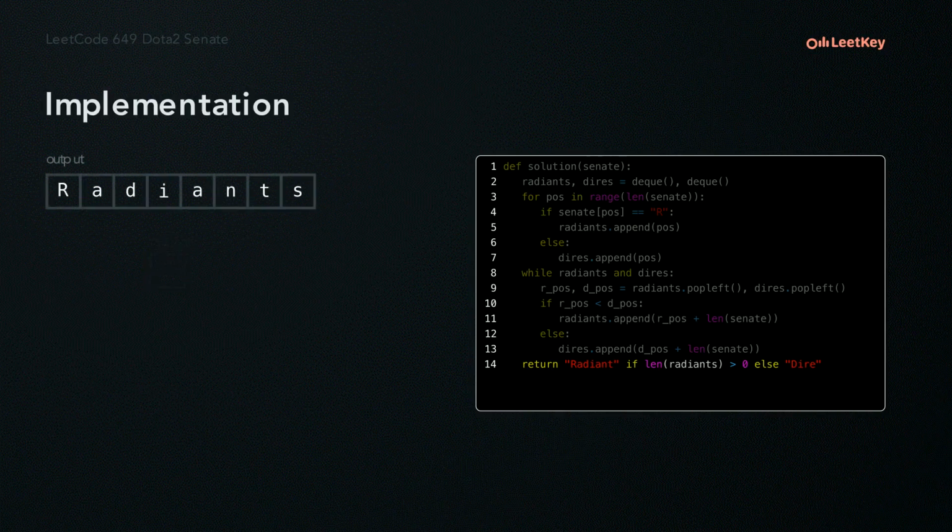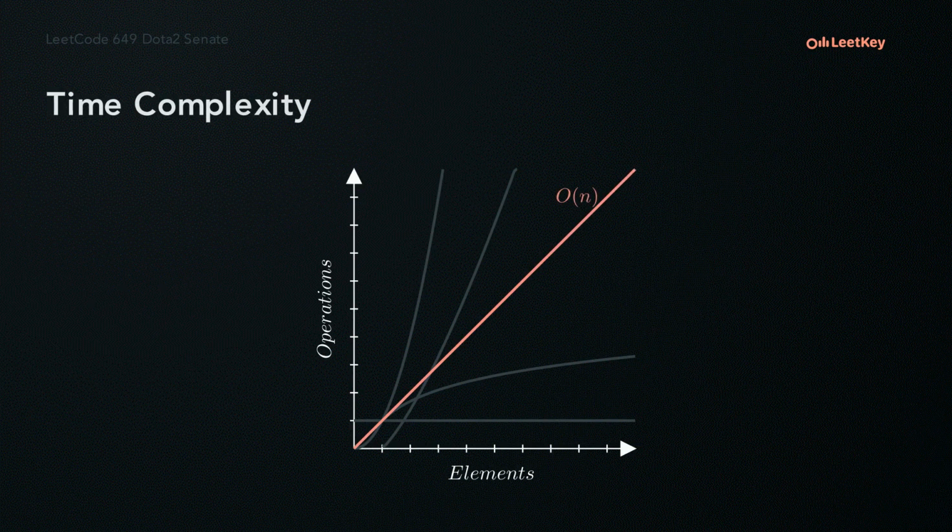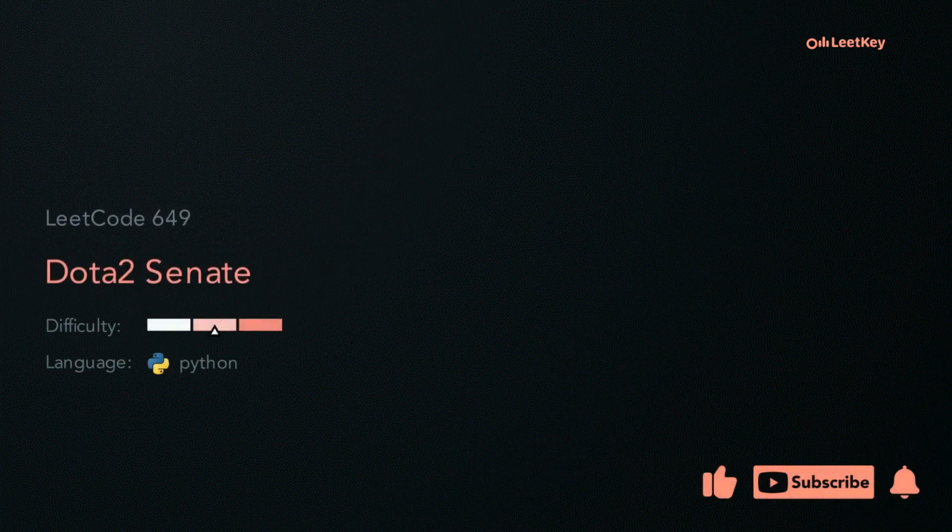When one side runs out of senators, we return the winning party. The time complexity for this implementation is linear, since there are no nested loops within our while loop. That was how to solve LeetCode problem 649, Dota2 Senate.